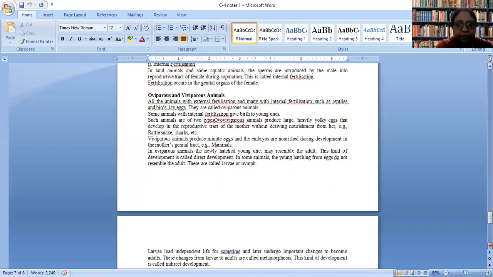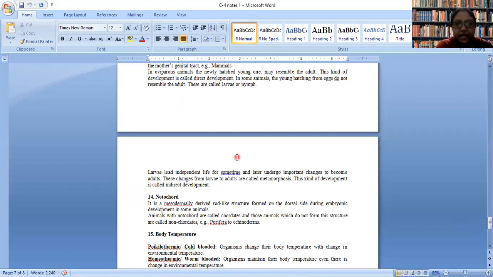Now, the development of these organisms can be direct development or indirect development. So what do we mean by direct and indirect development?